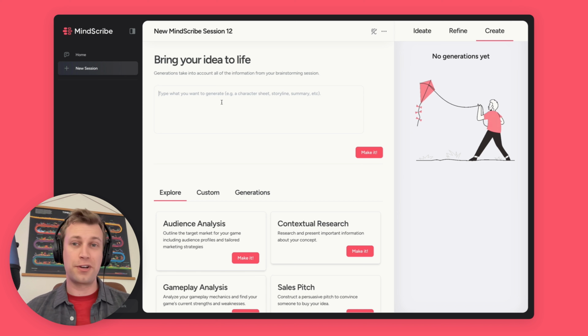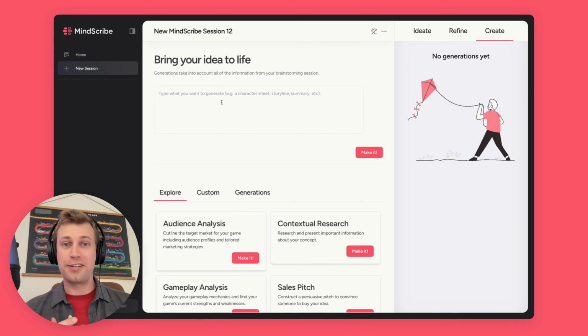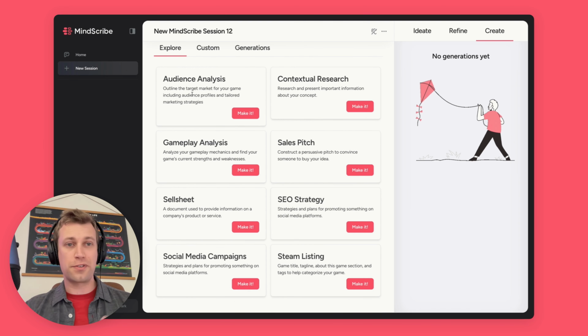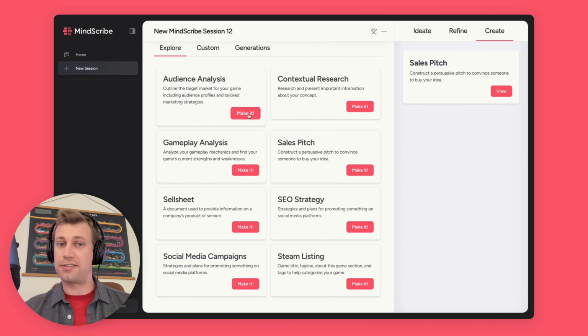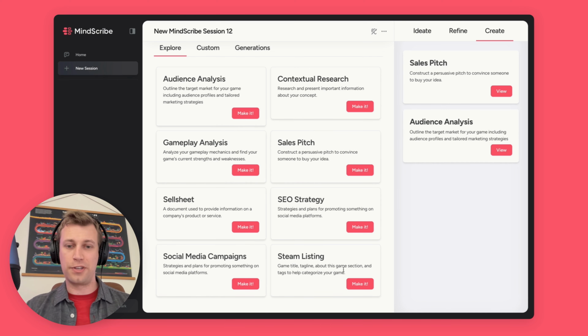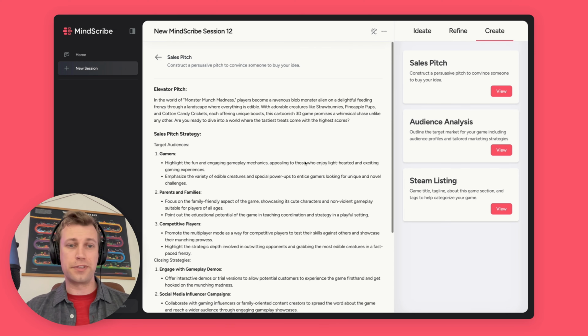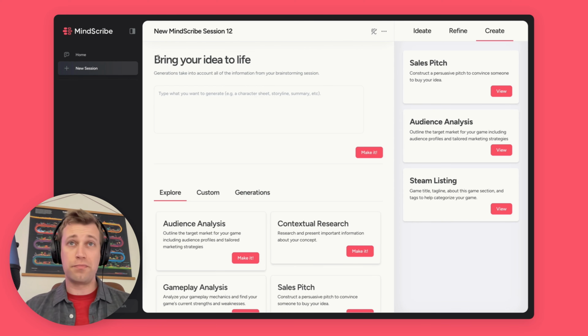Now the Create tab is really where you get to bring your idea to life. You can create content for in-world legends or stories. You can have dialogue between different characters. Really anything that you want to generate here, it will reference everything in your concept sheet, and it will use that to generate anything that you want for your world. We've also got a bunch of custom prompts here, so I can go ahead and click on sales pitch, and let's say we want to make audience analysis to see how our target market is for this game. We could do a Steam listing, right? I can go ahead and look at my sales pitch here if I want to use that, and really create anything that you might need.